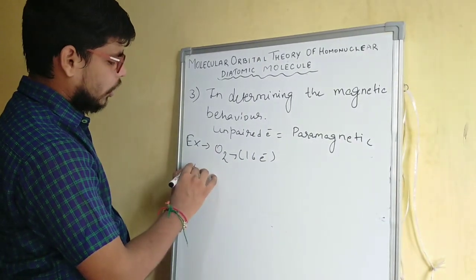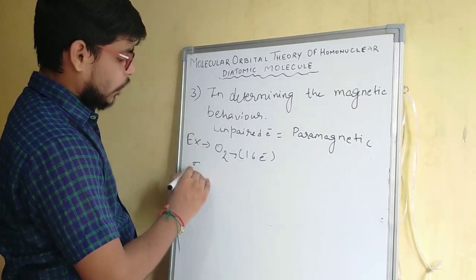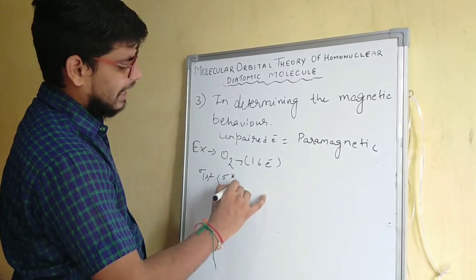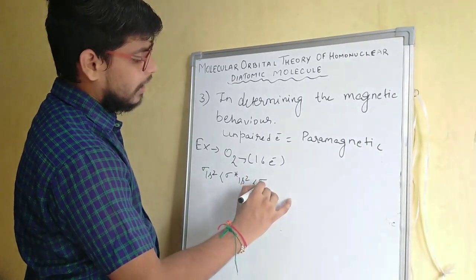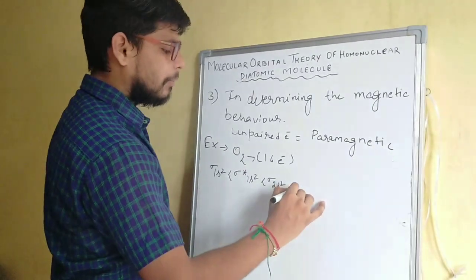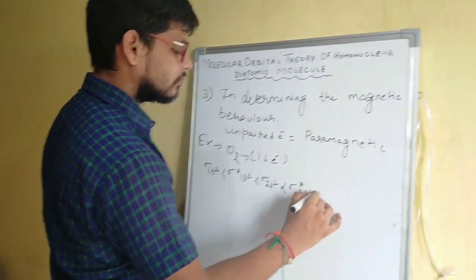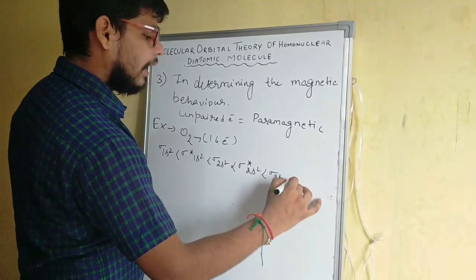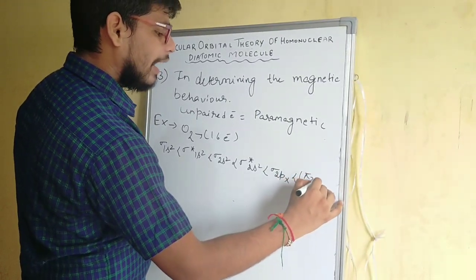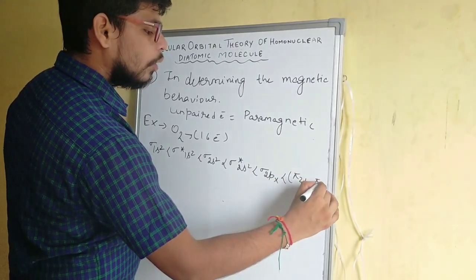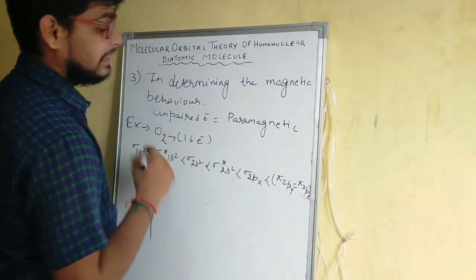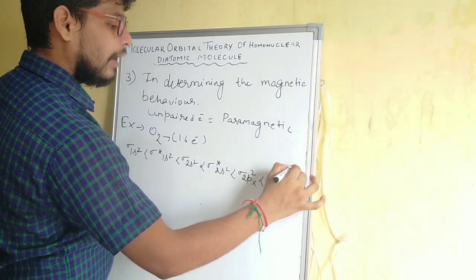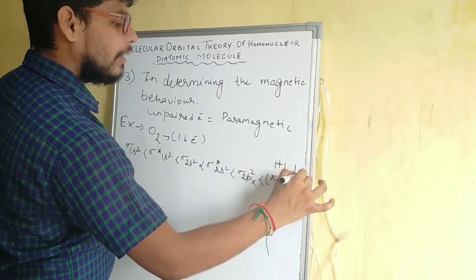If we write the molecular orbital configuration of O2 molecule, it is sigma 1s2, sigma star 1s2, sigma 2s2, sigma star 2s2, after that sigma 2px, and pi 2py is equal to pi 2pz orbitals. Since these orbitals are of the same energy, first we will fill one by one, then the pairing will be done.